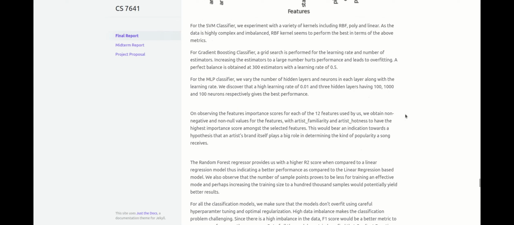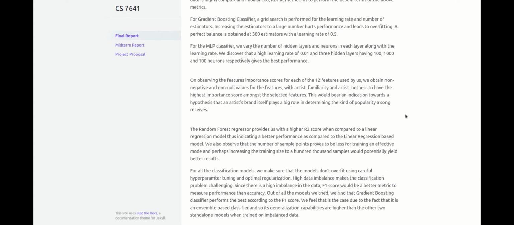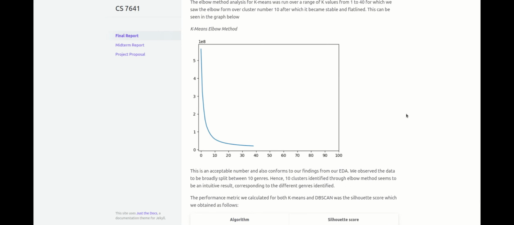During the analysis of the k-means algorithm, we ran the elbow method analysis over a range of k values from 1 to 40. The elbow plot indicated that the elbow formed over cluster number 10, after which it became stable and flatlined. This is an acceptable number of clusters and also conforms to our findings from the EDA. We observed the data to be broadly split between 10 genres, so identifying 10 clusters through the elbow method seems to be an intuitive result.